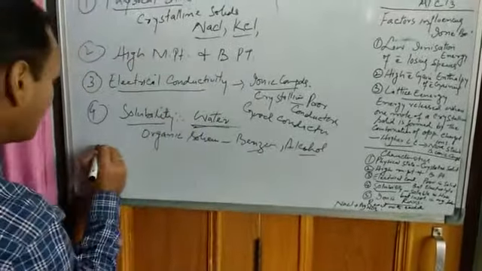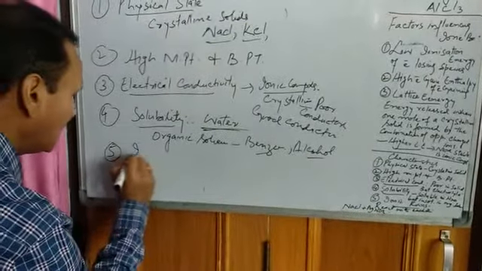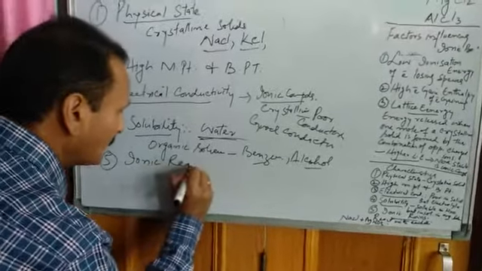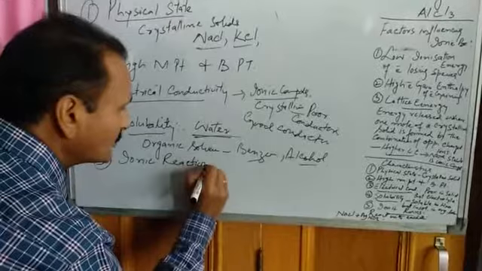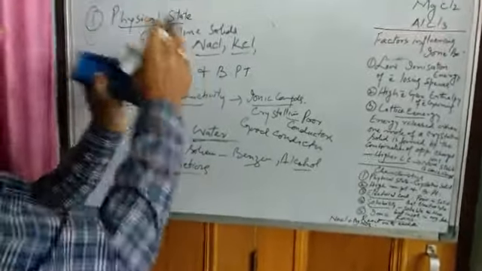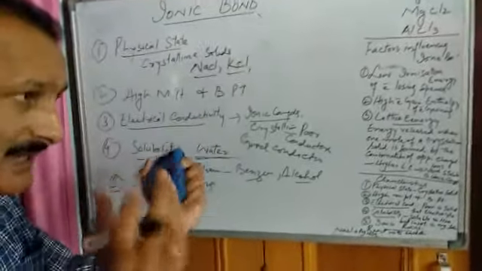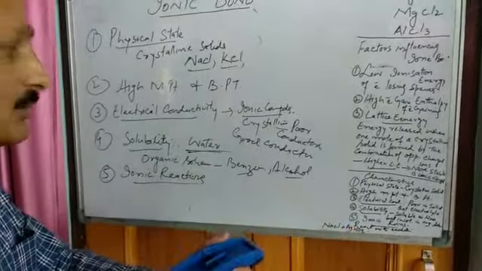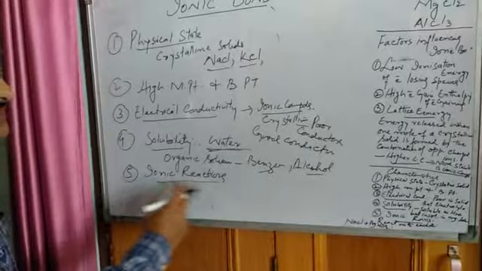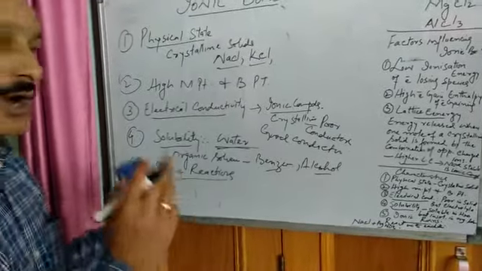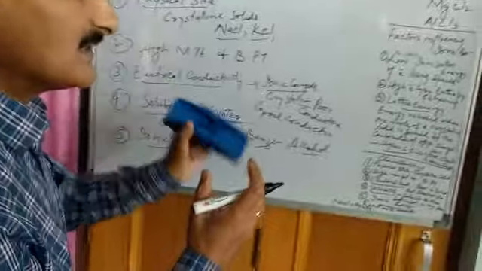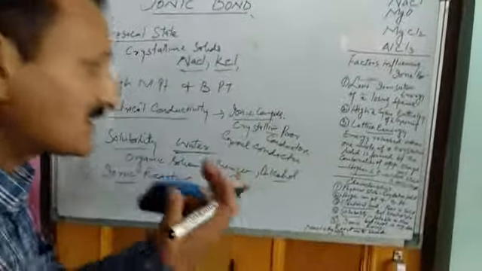And finally, the last property is ionic reactions. Ionic compounds react among themselves. That is, one ionic compound can react with another ionic compound, and such a reaction is known as ionic reaction. So all ionic compounds have a general characteristic that they can react among themselves.